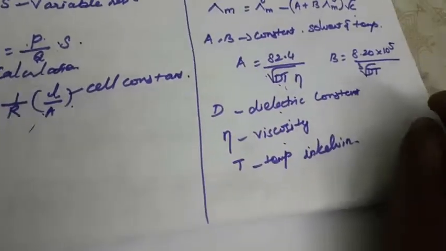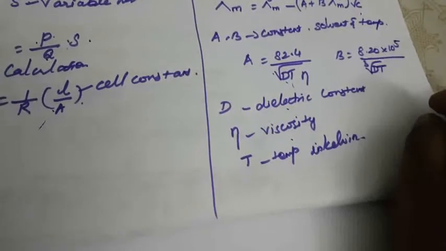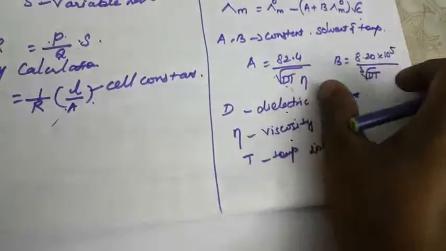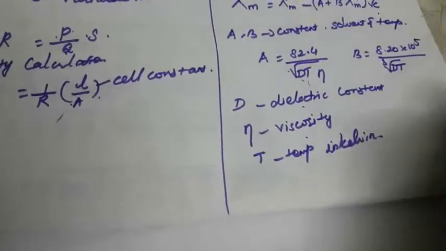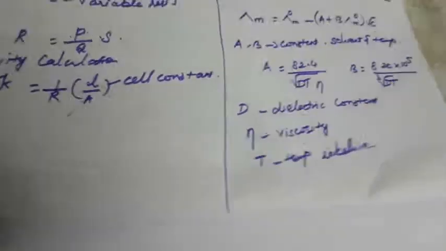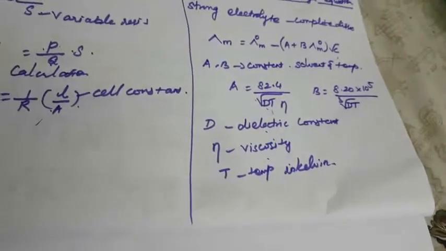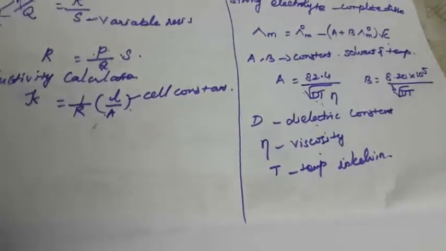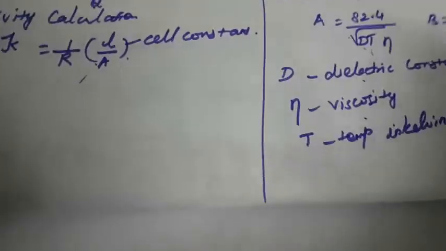So using the limiting molar conductance at infinite dilution, the basis of Kohlrausch's law, with this Debye-Huckel-Onsager equation, the molar conductivity is due to the independent migration of the cation and the anion. The cations move in one direction and the anions move in the other direction. That is called Kohlrausch's law.